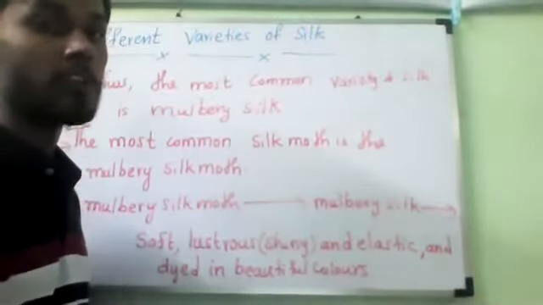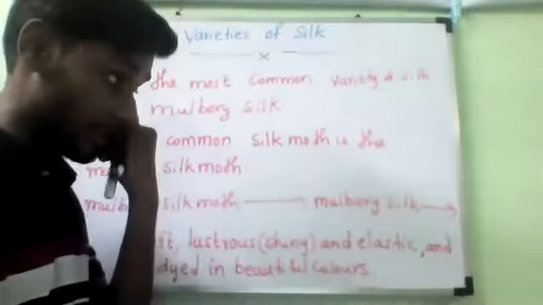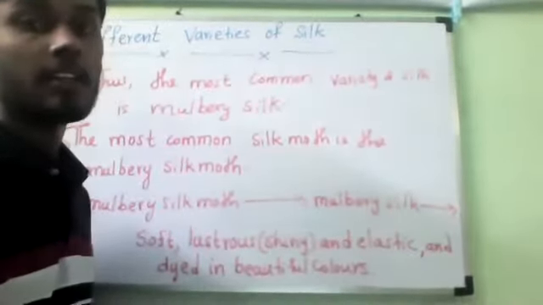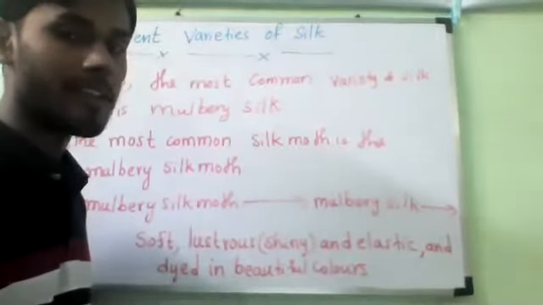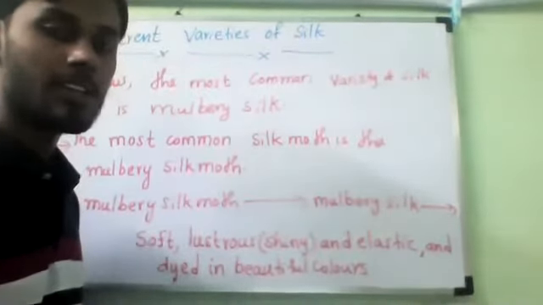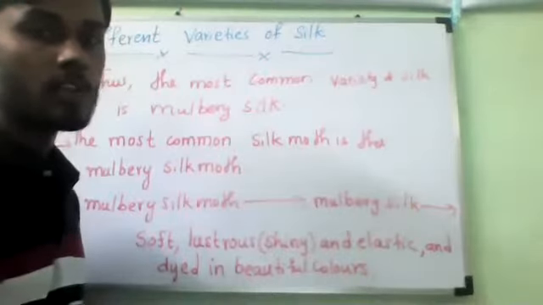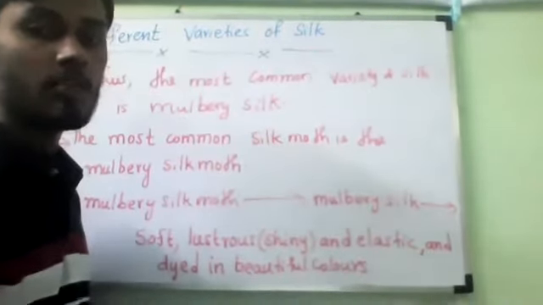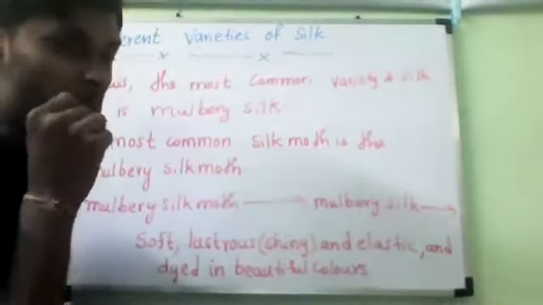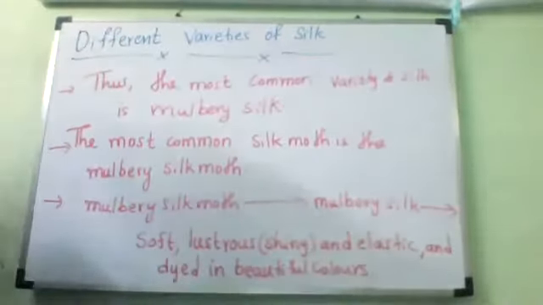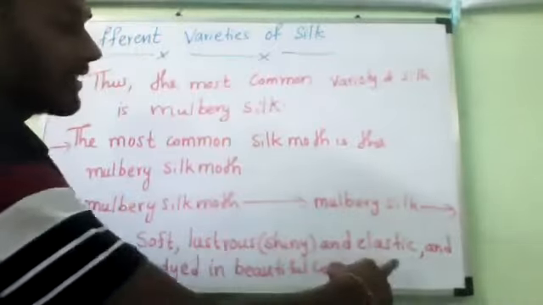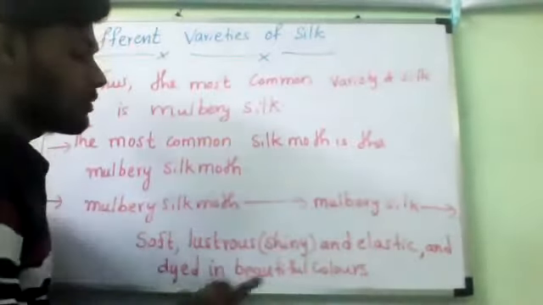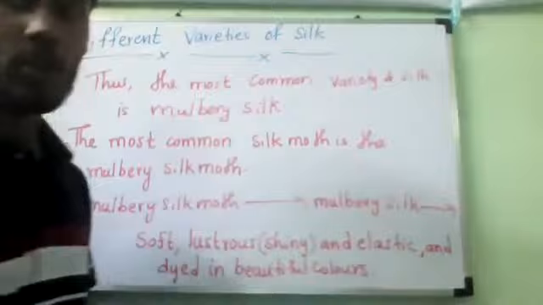We have five varieties: Mulberry silk, Tashar silk, Muga silk, Kosa silk, and Eri silk. The most common silk is mulberry silk. Its characteristics: soft, lustrous, elastic, and can be dyed in beautiful colors.